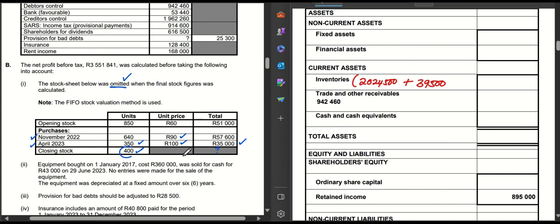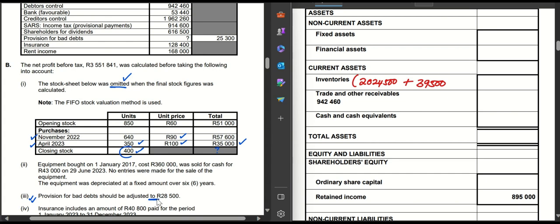All right, then one of the adjustments that I've been asked to do is adjustment number 3 here, which is the provision for bad debts. So I'm just going to quickly jump to that one to do the provision for bad debts adjustment. We've been told that the provision for bad debts must be adjusted to. So the key word here is the word to.